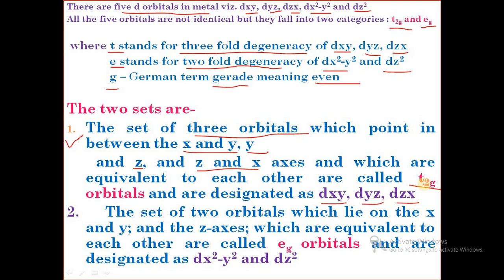That is, t2g means a triply degenerate set. The next set is the set of two orbitals which lie on the x and y axes and on the z axis, which are equivalent to each other, that is, have the same energy. These are called eg orbitals and are designated as dx square minus y square and dz square.